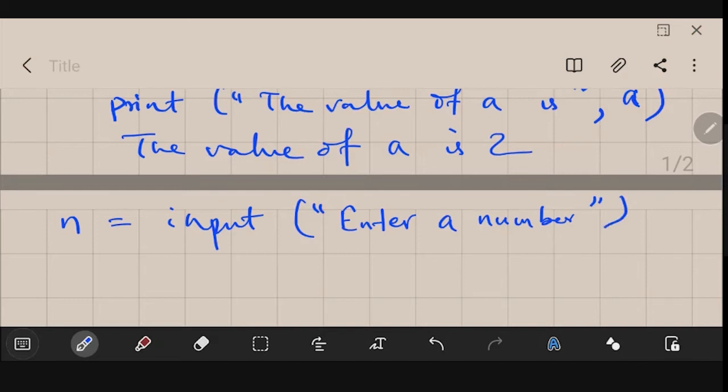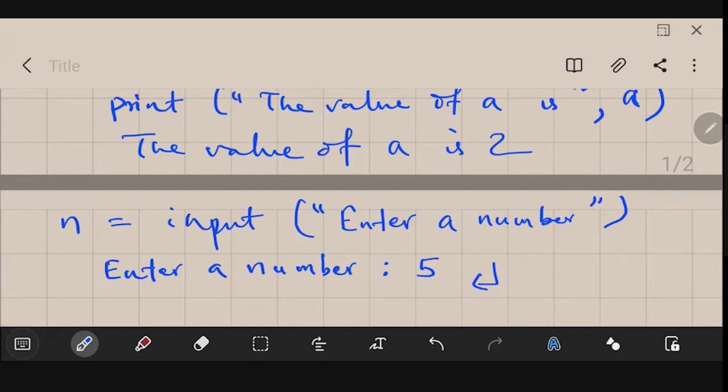So if you execute this, it will ask you to enter a number. Here you have to type 5 or any other number, and then press enter. So this way you could execute it.